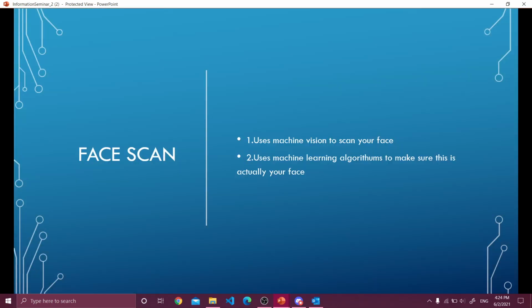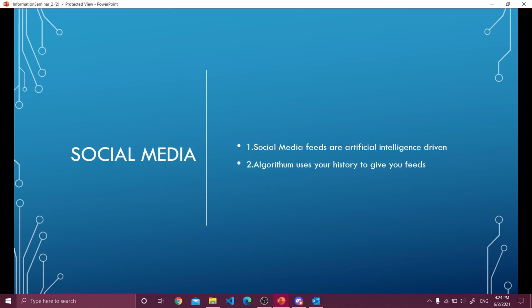We use artificial intelligence in the face scan of mobiles. It uses machine vision to scan your face, and uses a machine learning algorithm to make sure that it is actually your face. We also use it in social media. Social media feeds are artificial intelligence driven. The algorithm uses your history to give you feedback.